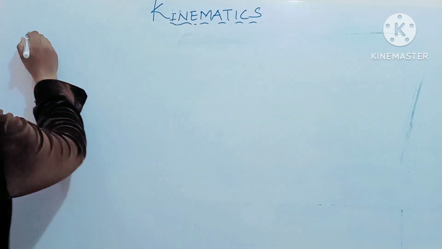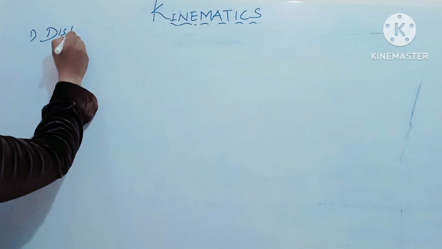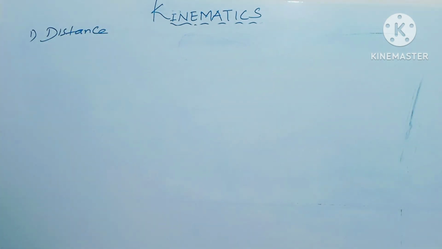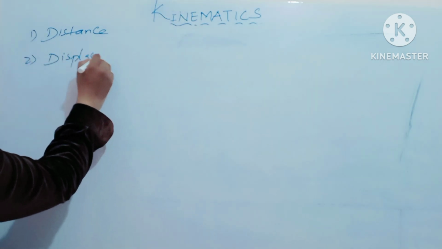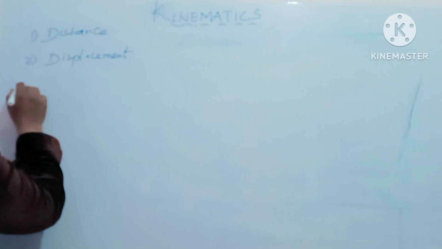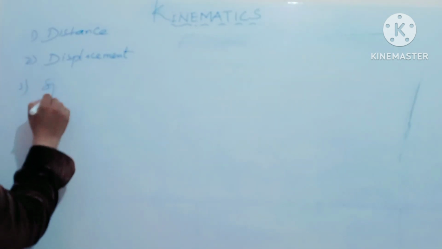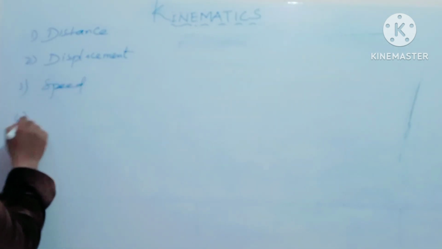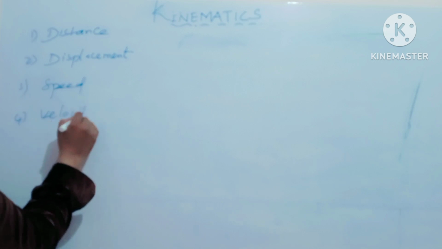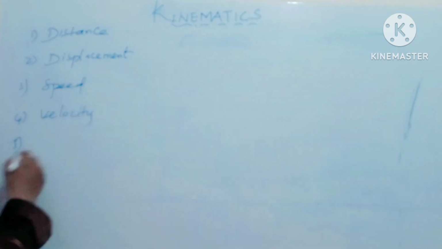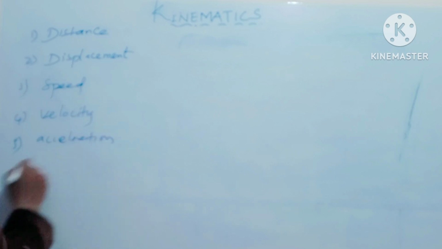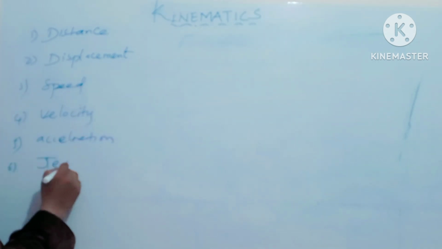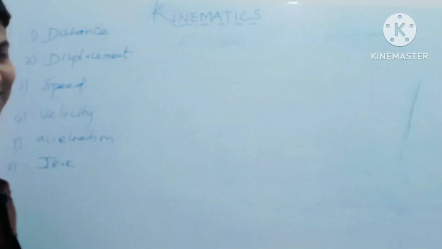What are the first topics? First is distance, second is displacement, third is speed, fourth is velocity, fifth is acceleration, and sixth is jerk. A jerk is a small push.